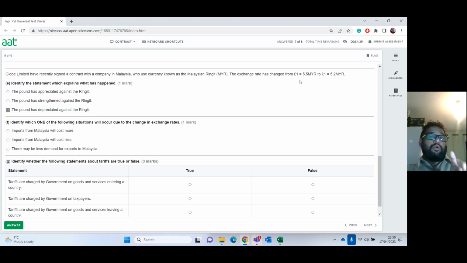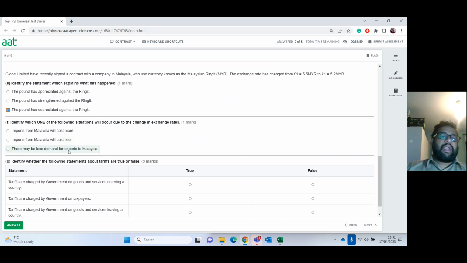If the pound to ringgit had gone to 6 ringgit, that would be okay, because that way the pound would have strengthened against the ringgit, or appreciated against the ringgit. But in this scenario, it's a depreciation. Identify which one of the following situations will occur due to the change in exchange rate. Imports from Malaysia will cost more. Imports from Malaysia will cost less.